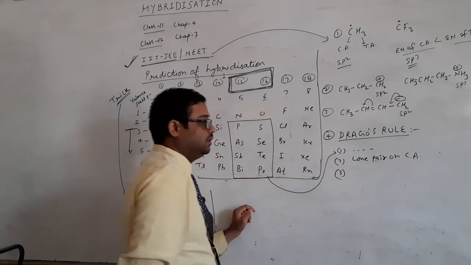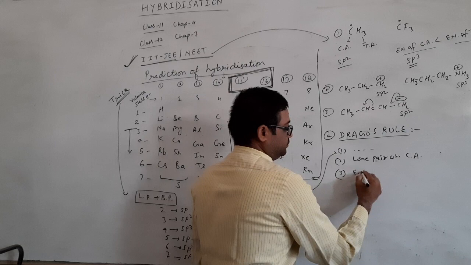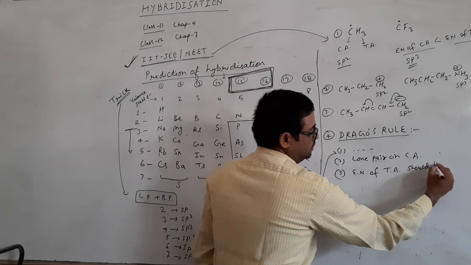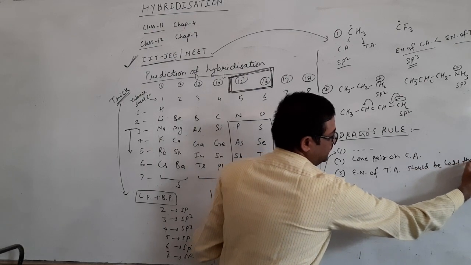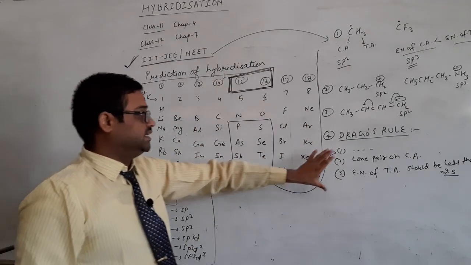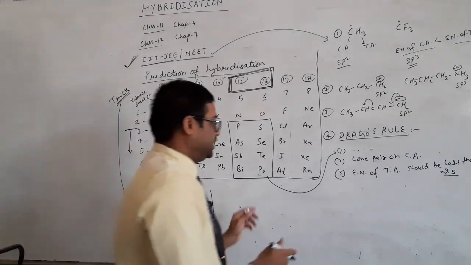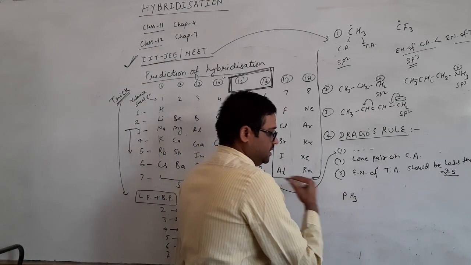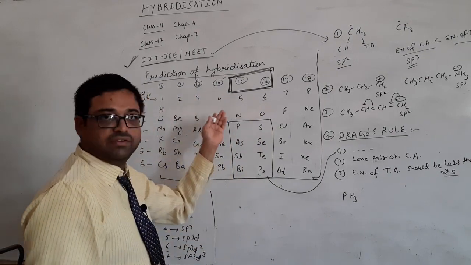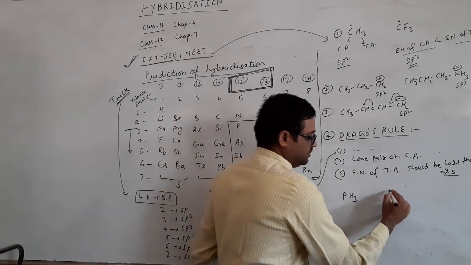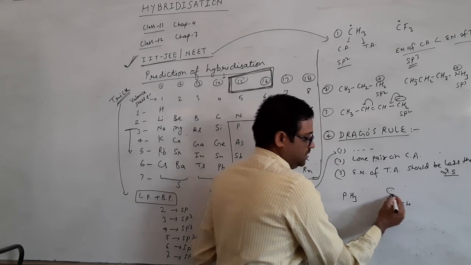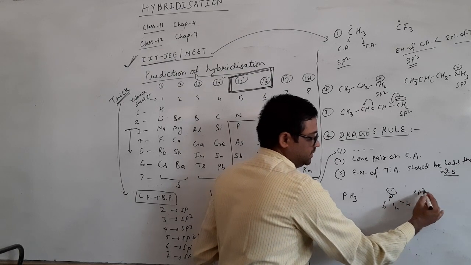Third, the electronegativity of the terminal atom should be less than 2.5. So these 3 conditions must be fulfilled. I'll take the example PH3. If I ask you the hybridization, you will do the simple thing which you learned. You have 5 valence shell electrons on phosphorus. You will connect the hydrogens with single bonds and say 1, 2, 3, 4, 4 means sp3.